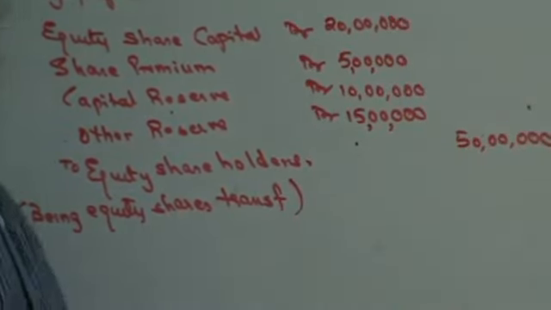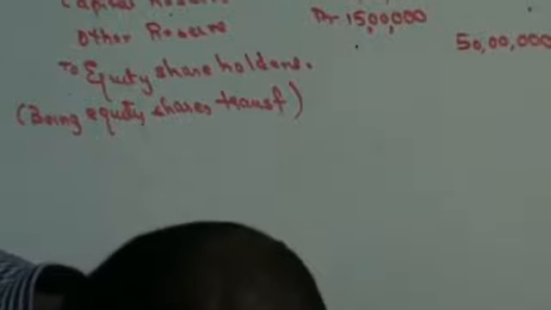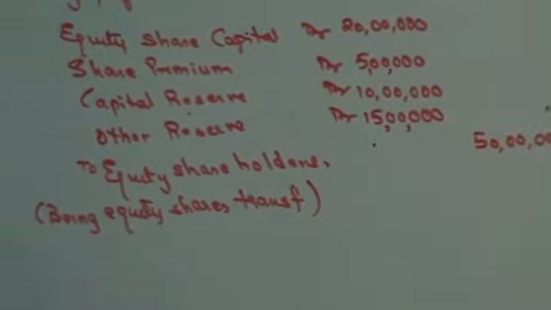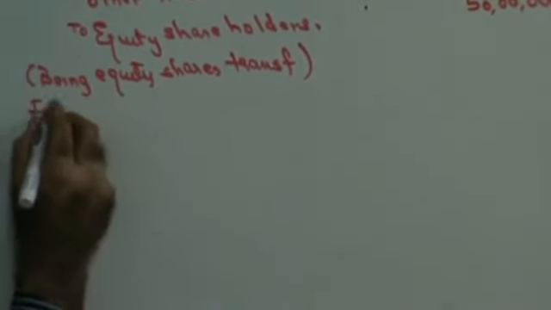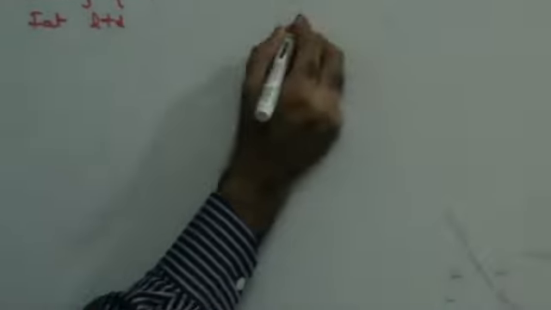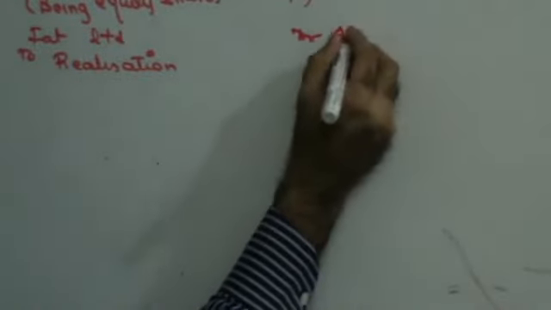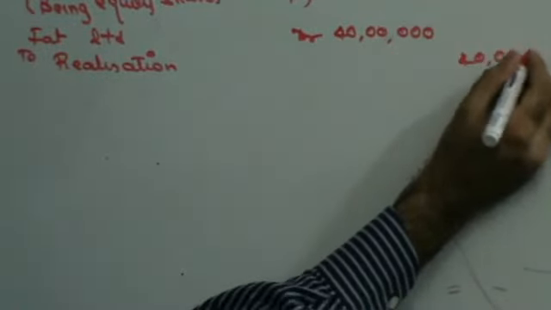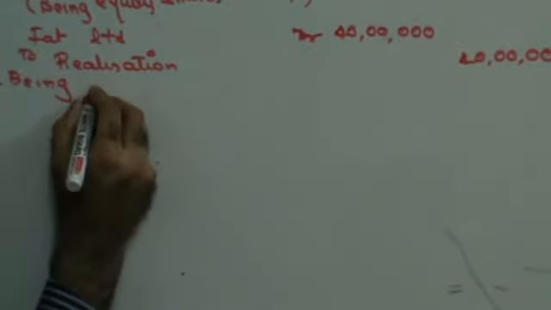Now, once you have transferred the equity shares, record the PC, the purchase consideration, in the name of the new company. The new company is going to be FAT Limited. So this is going to be FAT Limited account debit to realization. The amount is going to be 40 lakhs. Being PC recorded.